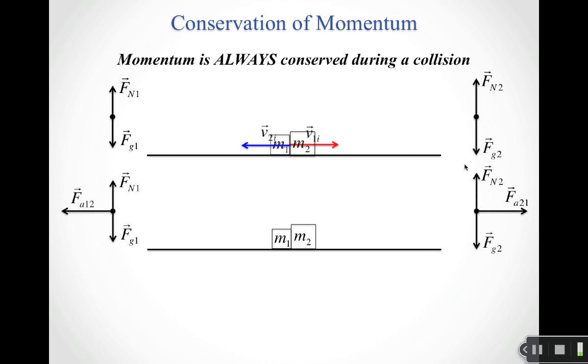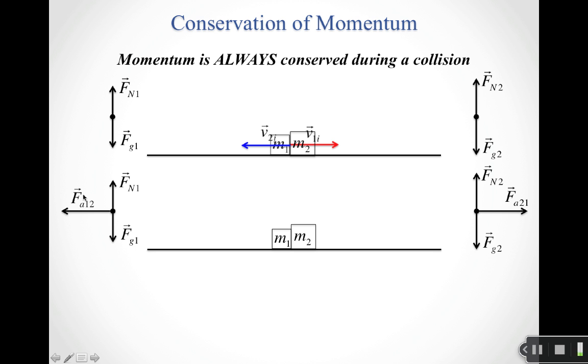And then as these things slide together, they come into contact. And as they come into contact, we said these four original forces were external, right? Normal on mass 2 from the surface. Gravitational force on mass 2 from the Earth. Normal on mass 1 from the surface. Gravitational force on mass 1 from the Earth.